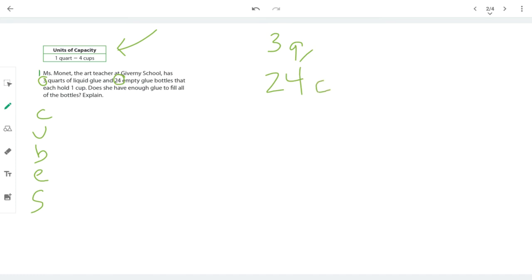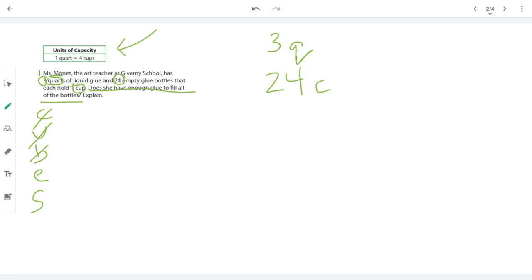Okay. Does she have enough glue to fill all the bottles? That's a good question. So I could even just imagine our own art class. The teacher needs to make sure that all the glue bottles have enough glue for the whole class. So I've circled my numbers, I've underlined my question. Now I need to understand the math action words. When we're doing conversions, we're going to focus on those conversion words, so the units here, quarts and cups.